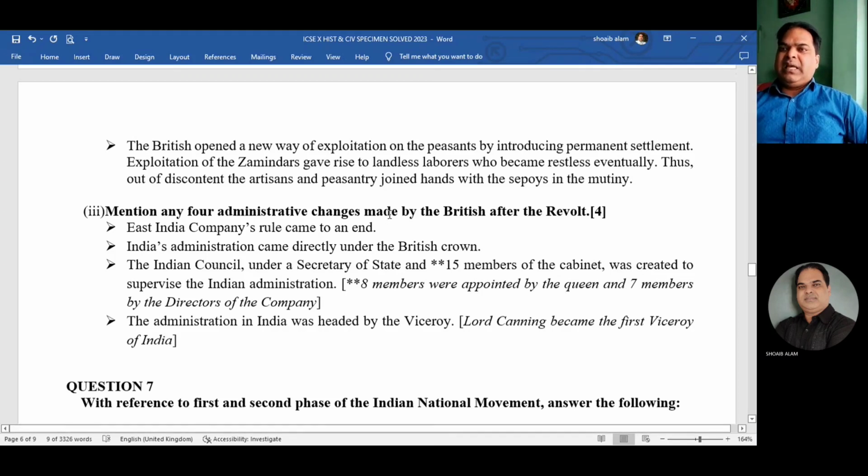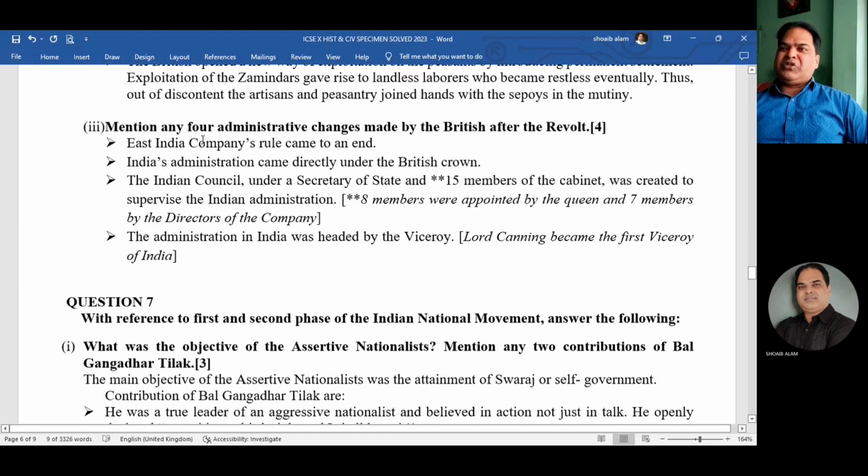Now, mention any four administrative changes made by the British after the revolt. First one, the East India Company's rule came to an end. India's administration came directly under the British crown. So this point number three, you just go through it. Indian Council under Secretary of State.